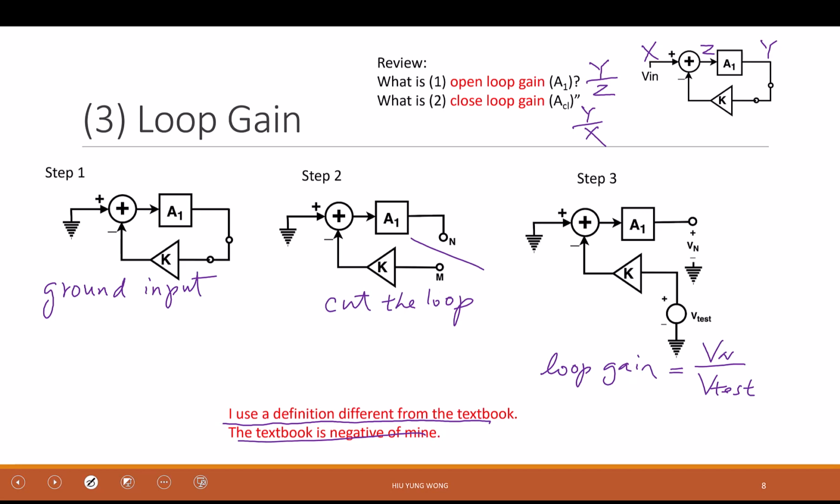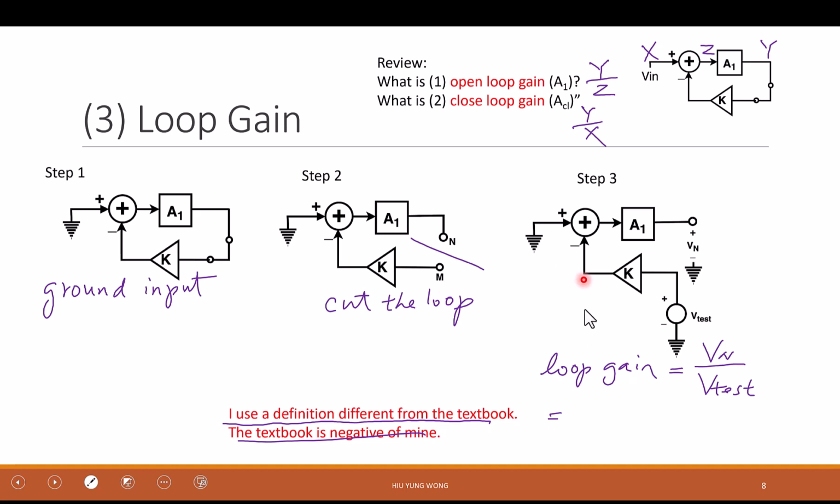But look at this one. Can you tell me why this is called the loop gain? I put the Vn here, Vtest here, and then go through this, right? What is it equal to actually? We can just go through it. What is the gain around the loop?